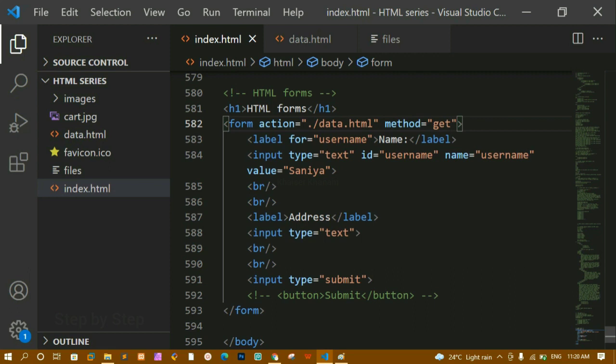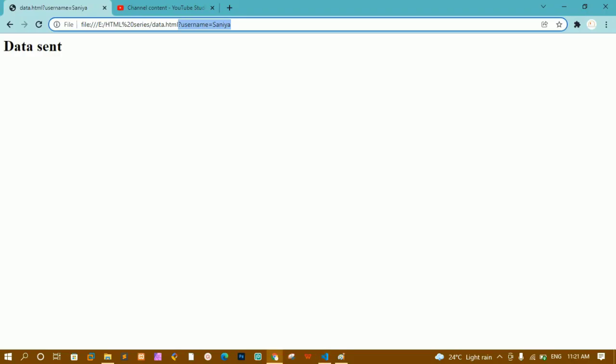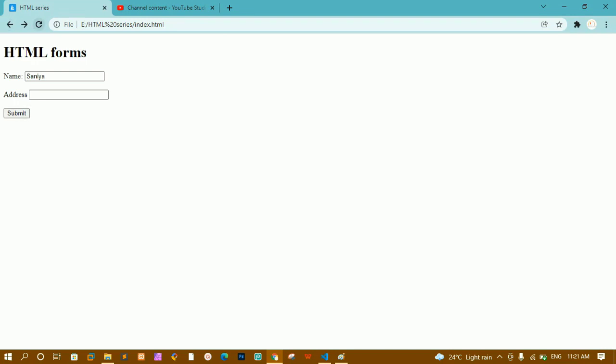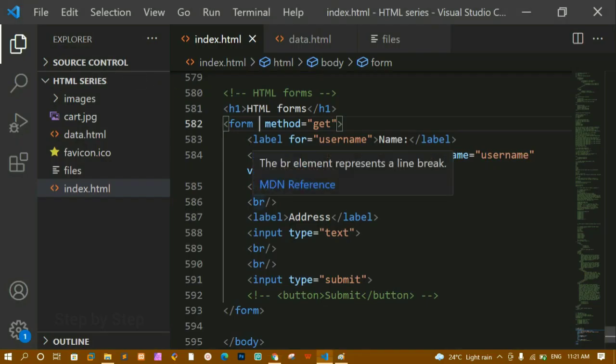Inside this form we are having this action attribute and this method attribute. The action attribute will tell that whenever I click on the submit button, the data will be sent to this file. If I don't give this action attribute, by default it will be processed inside the same file. I'll save this and refresh this one. Now whenever I click on this, you can see inside the same file the data has been processed and I got this output. This is how we are going to perform these actions.